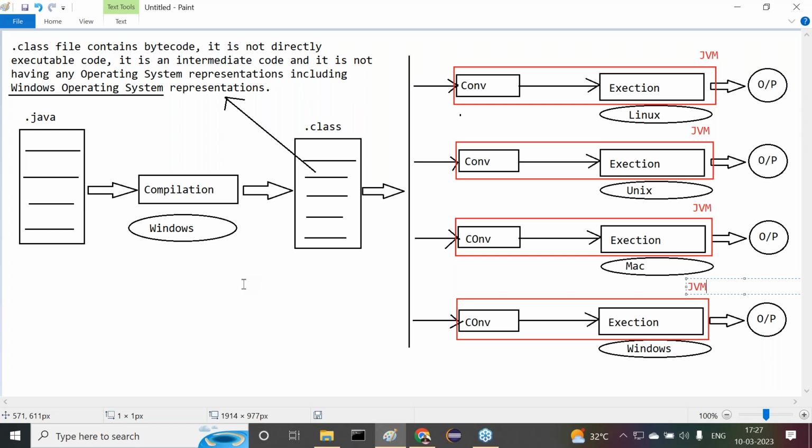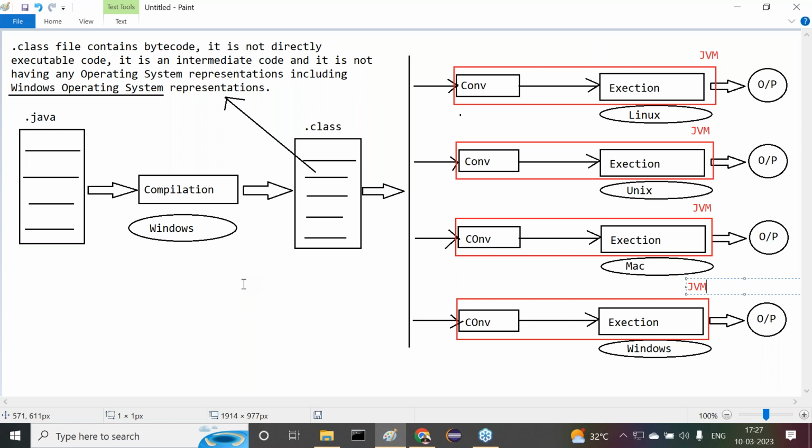No, that's not the right point. The right point is: Java is a platform independent programming language because of JVMs only, but JVM is platform dependent. How, sir? How can you say that? I'm telling you, not only JVM, the complete Java software is platform dependent.